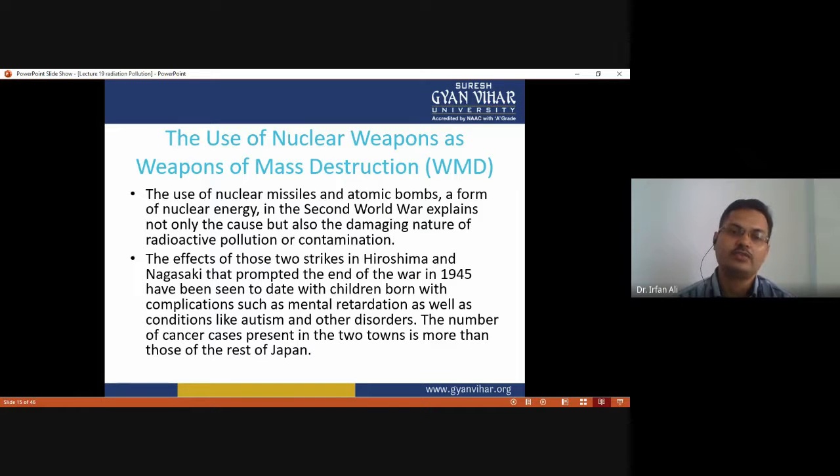Everyone knows about the effect of the strikes on Hiroshima and Nagasaki that prompted the end of the war in 1945. Children have been born with complications such as mental retardation, as well as conditions like autism, and many other disorders have been observed. The number of cancer cases in the two towns is more than in the rest of Japan.